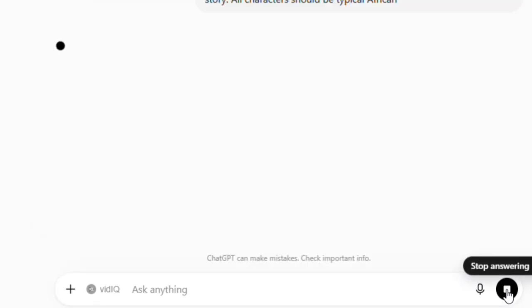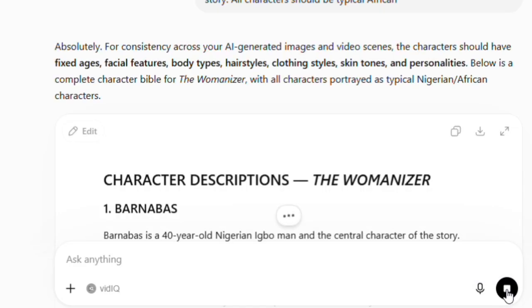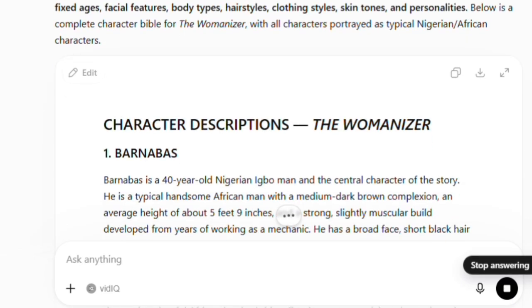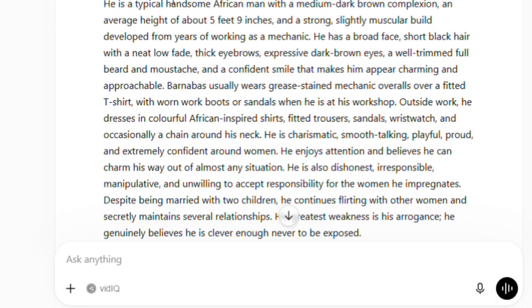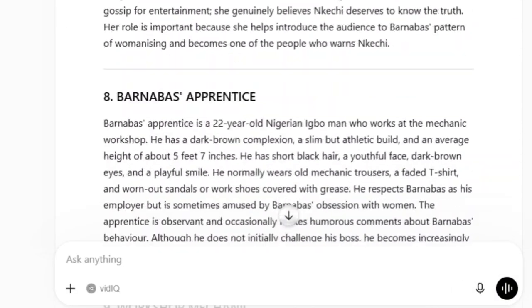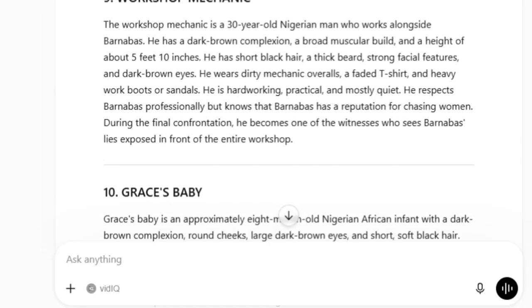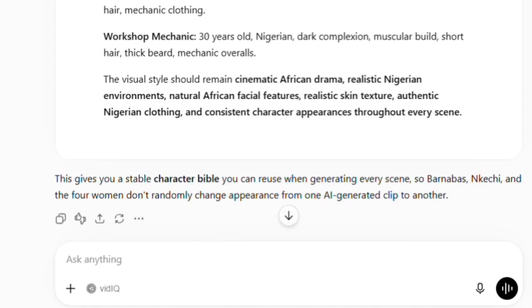And when you start generating your images, you won't start seeing a different thing. So for my story, I told ChatGPT that I want hyper realistic, typical African characters. ChatGPT then gave me a well-detailed description of all the characters. In my own case, there were about 12 characters, and that is what I'll be working with. So now I have the description of all the characters. Now, here is an important part.